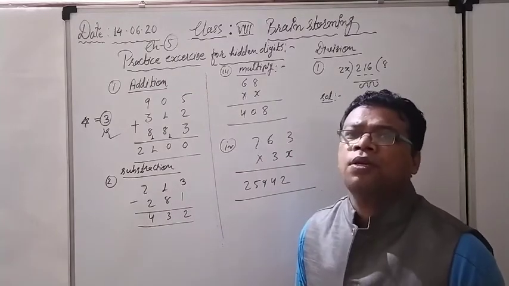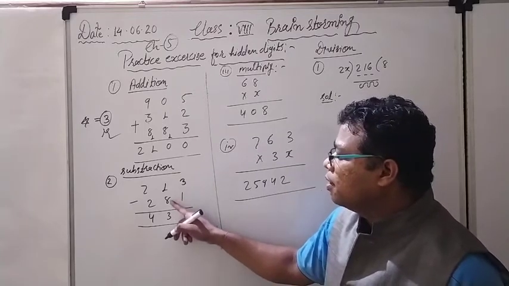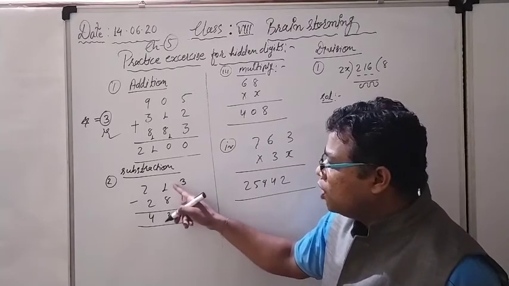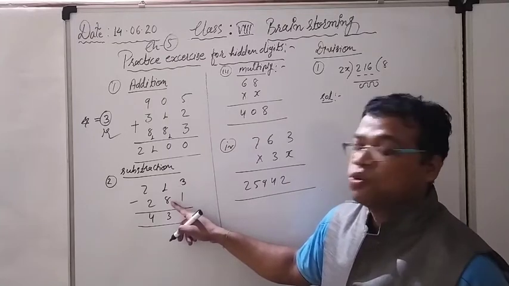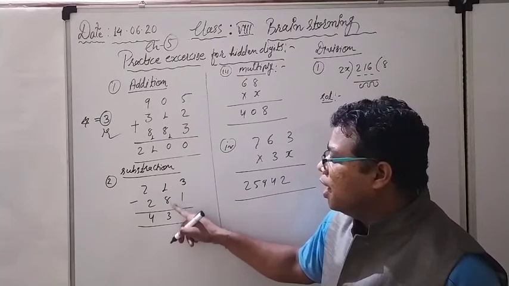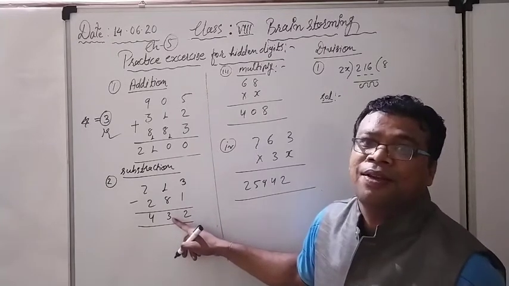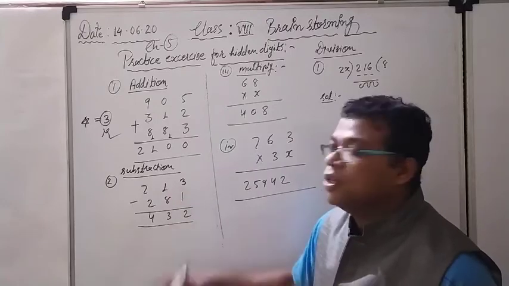Suppose you do not know, so I am giving you one trick also. From which value do we have to subtract 8 so that we get 3 here? Nothing, you just add the result and the second digit. So 8 plus 3 will give you 11, and for the 11 you have to write down 1 here.